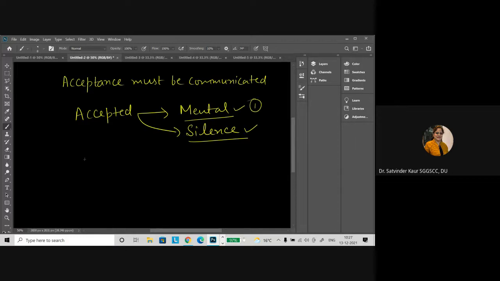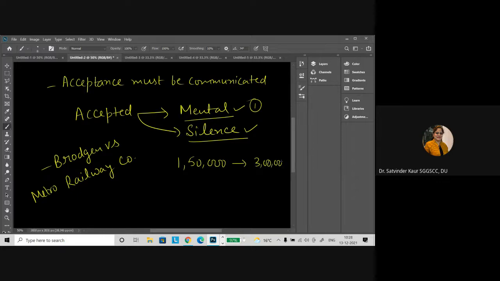जाते हैं. तो मेंटल एक्सेप्टेंस के अंदर एक आपका आ जाता है, वो आपका इसमें ये पॉइंट्स इंटर रिलेटेड है कम्युनिकेटेड का. ब्रॉकटन वर्सेस मेट्रो रेलवे कंपनी केस है एक, वो भी हम डिस्कस करेंगे और साइलेंस में भी डिस्कस करेंगे. So what happens is that if you have thought, A said, you buy my car for rupees 1,50,000 and the market value of the particular car is 3 lakh, so we have got a good deal, and immediately we got a smile on our face and we said, okay, yes, I am going to buy.